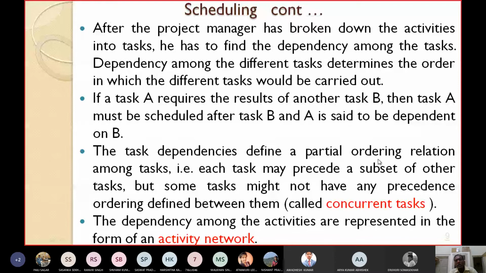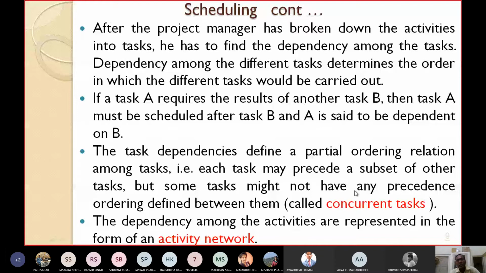That is, each task may precede a subset of other tasks, but it is possible that some tasks might not have any precedence ordering defined between them. They don't depend on anything else. So those tasks might not have any precedence ordering relation defined between them. The tasks which do not have any precedence ordering relation are called concurrent tasks.